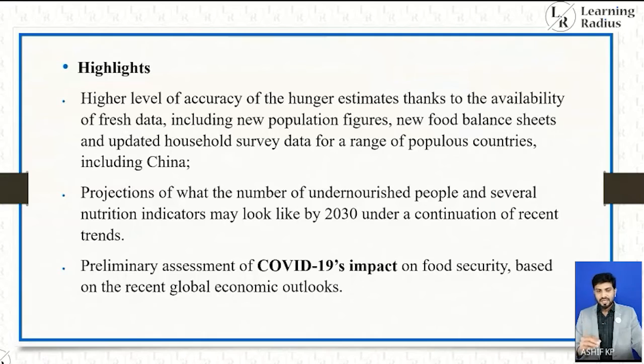fresh data, including new population figures, new food balance sheets, and updated household survey data for a range of populous countries, including China. Projections of what the number of undernourished people and several nutrition indicators may look like by 2030 under a continuation of recent trends. Preliminary assessment of COVID-19 impacts on food security based on the recent global economic outlooks.